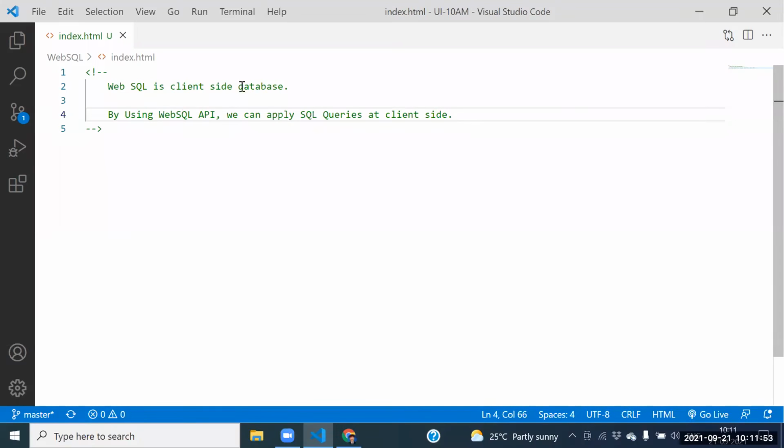Client side in the sense, in the bracket, can I keep the browser itself? Yes, in the bracket itself, we need to place the browser side key.